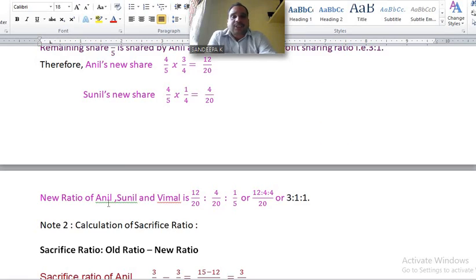New profit sharing ratio of Anil, Sunil and Vimal is 12/20 is to 4/20 is to Vimal's share already given in the problem, 1/5. You have to convert 1/5 into 20, or find out the common factor of 20 and 5. Find out the LCM.